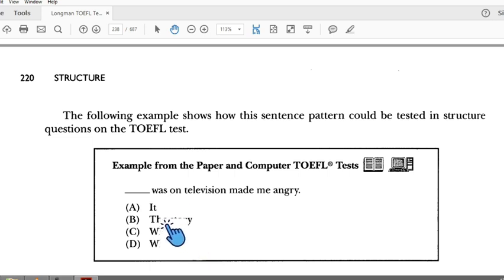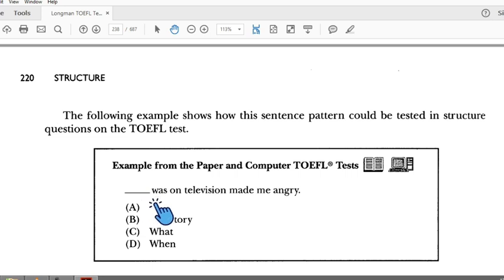Of course we choose between C or D, and we have to pay attention to the meaning too. If we put D here, it's not related: when was the television made me angry? When talks about time. The answer is C: what was on the television made me angry.